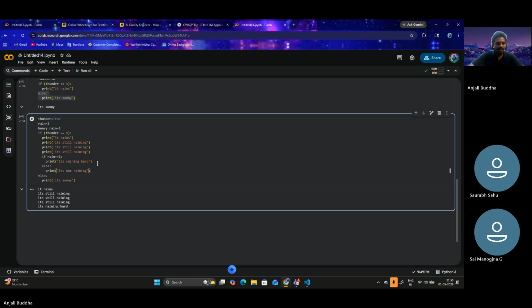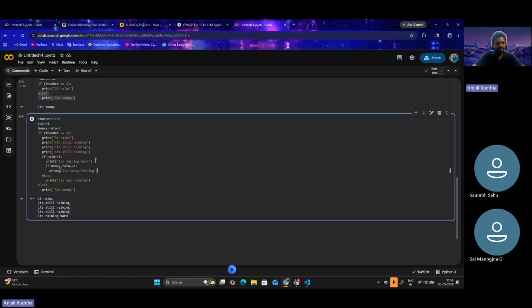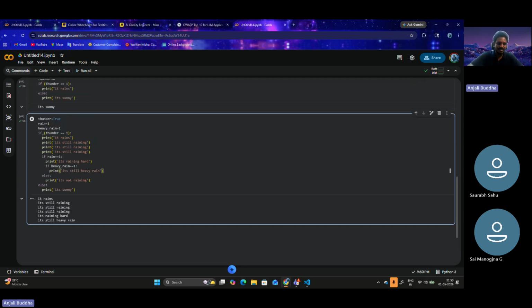Within this if statement, I'm putting one more if statement. If heavy rain is equal to 1, "it's heavy," "it's still a heavy rain." Now let's just run this. It rains, that's the first statement. And then we have three "it's still raining."